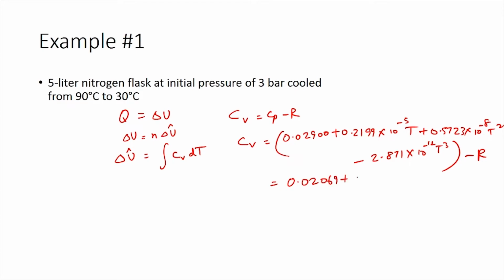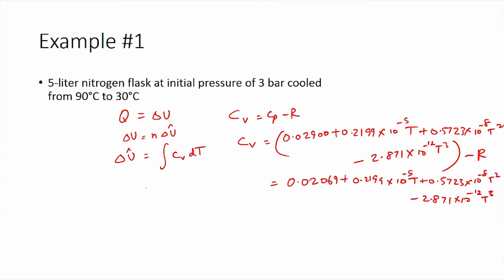So, we would have this value as 0.02069 plus 0.2199 times 10 power minus 5 T plus 0.5723 times 10 power minus 8 T squared minus 2.871 times 10 power minus 12 T cube.